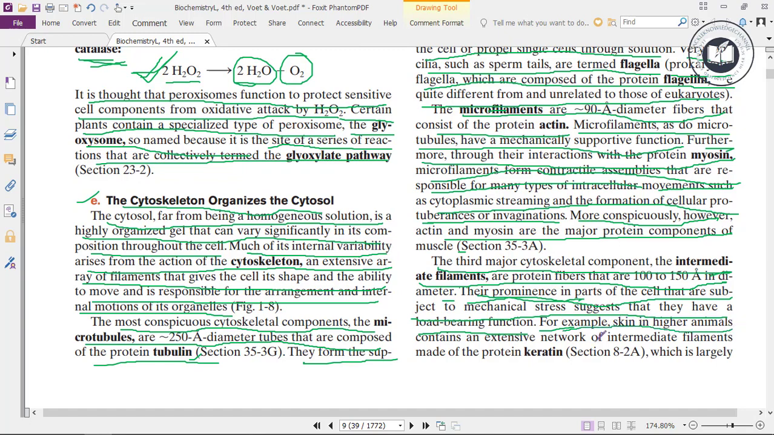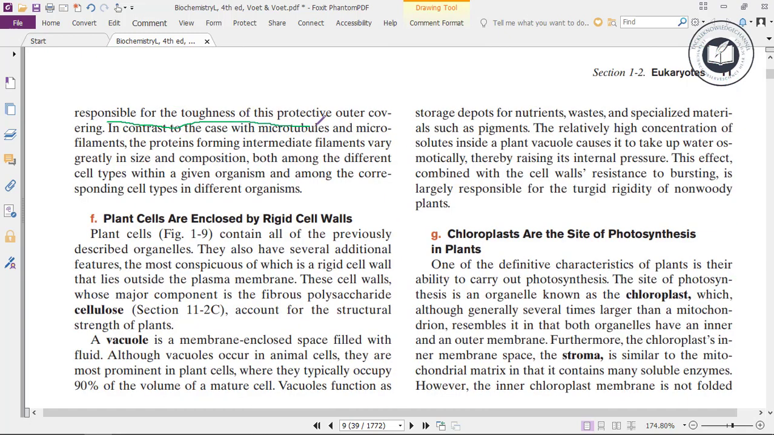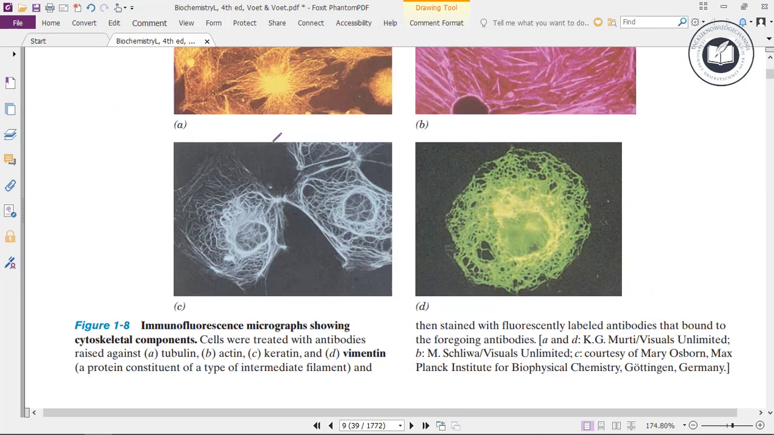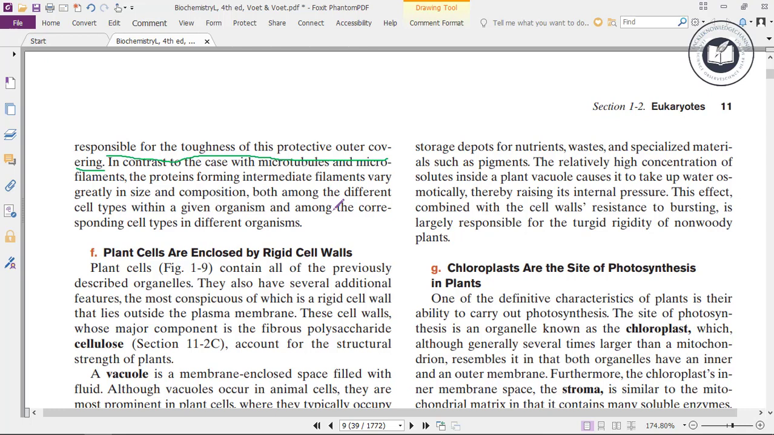For example, the skin of higher animals contains an extensive network of intermediate filaments made of the protein keratin. This keratin is largely responsible for the toughness of this protective outer covering.